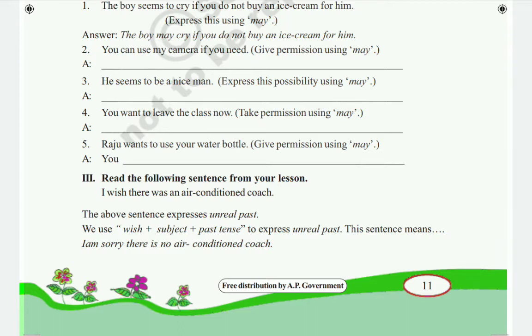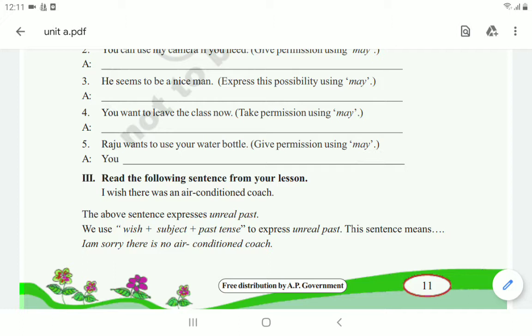Next, fourth one. You want to leave the class now. So taking permission using may. May I leave the class now? Taking permission means it is exactly in the question form. So we have to form the question here. So, may I leave the class now?